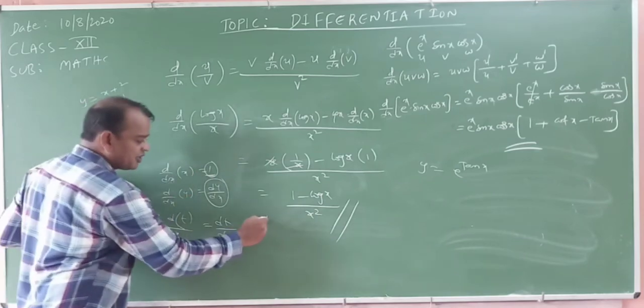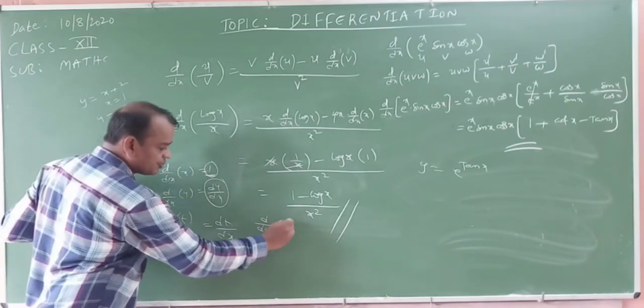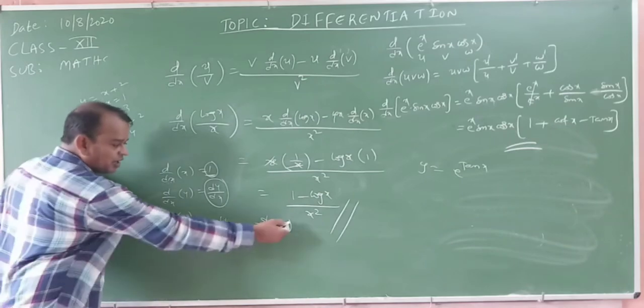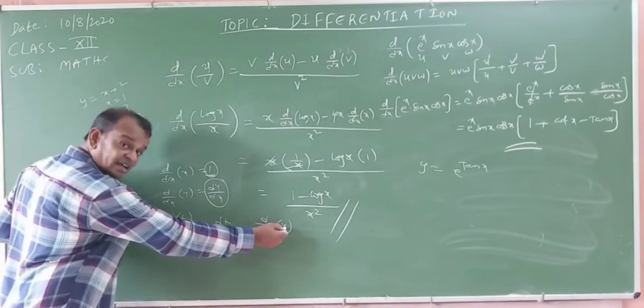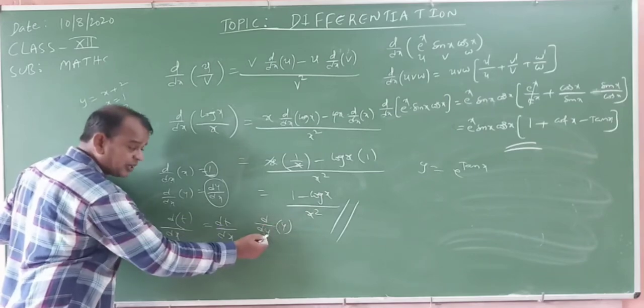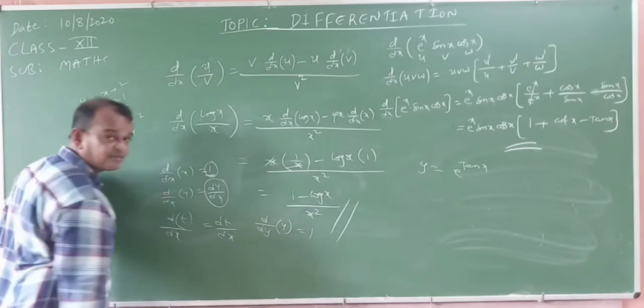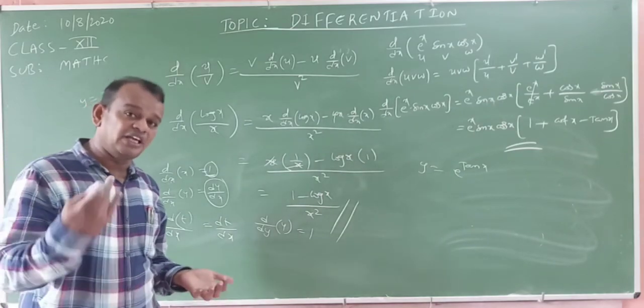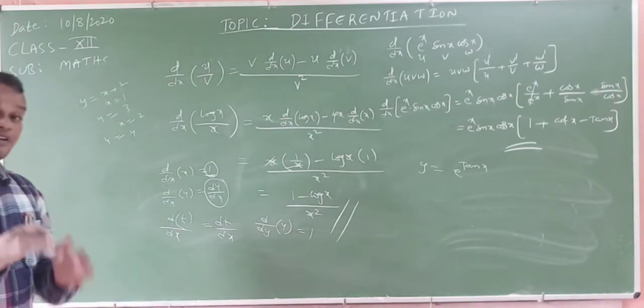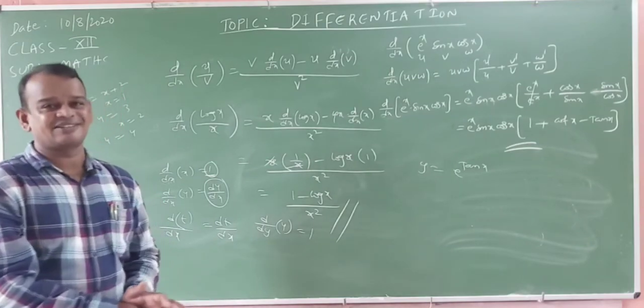For suppose differentiation with respect to y, the derivative of y with respect to y. Here the independent variable is y. Both are same, so the answer is 1. The derivative of y with respect to y is 1. The derivative of t with respect to t is 1. But the derivative of t with respect to x is dt by dx.